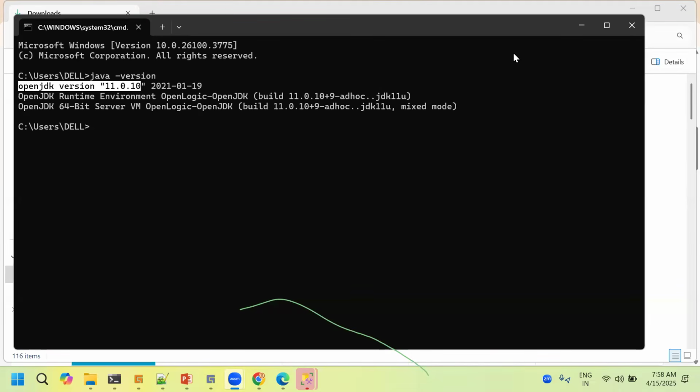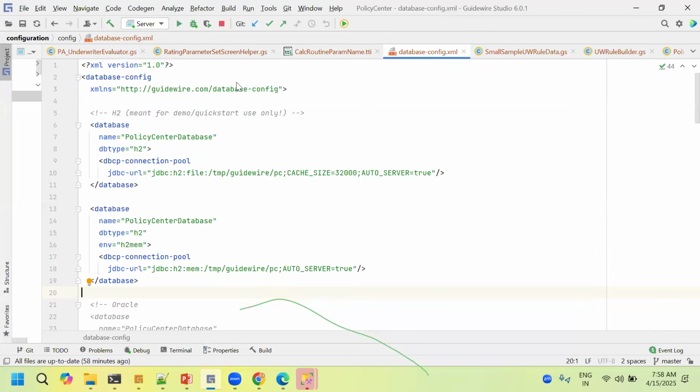We need OpenJDK to be installed, right? Yes, this one, OpenJDK version 11.0.10. Other than that, I have another JDK. Will that not be used for this? That is why I'm telling you only OpenJDK. Some other JDK I even used myself.